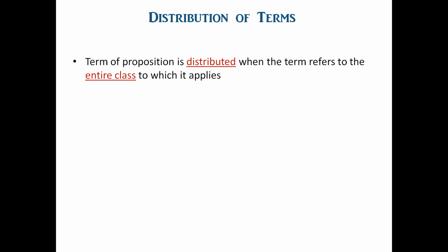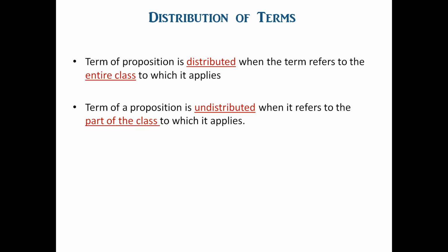Now we come to distribution of terms. The term of a proposition is distributed when the term refers to the entire class to which it applies, and the term of a proposition is undistributed when it refers to part of the class to which it applies.